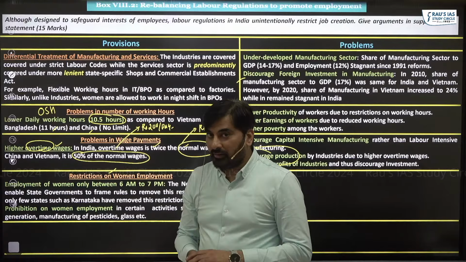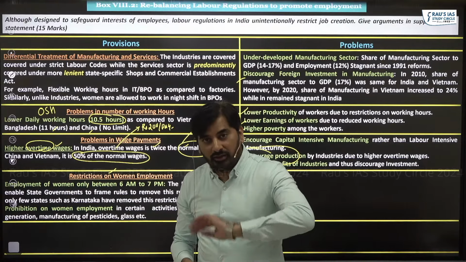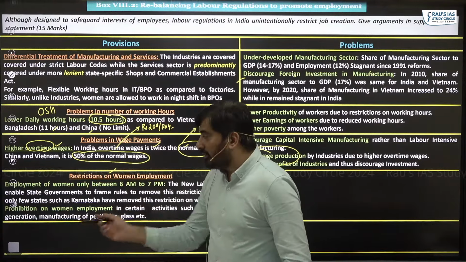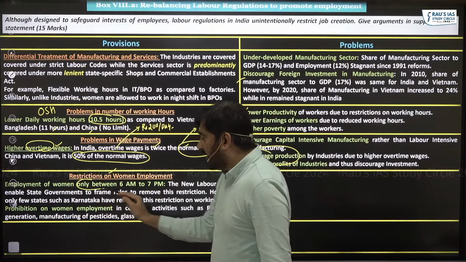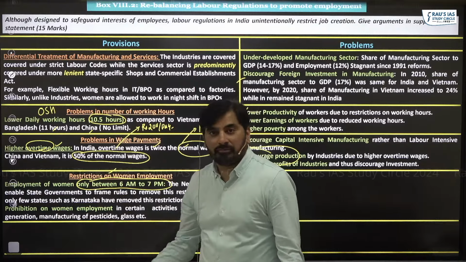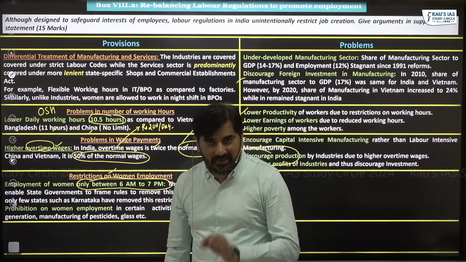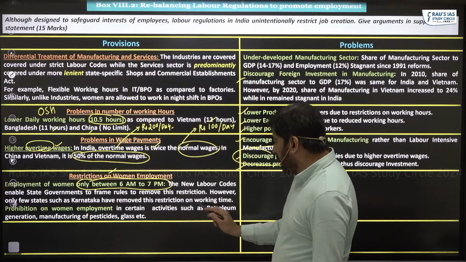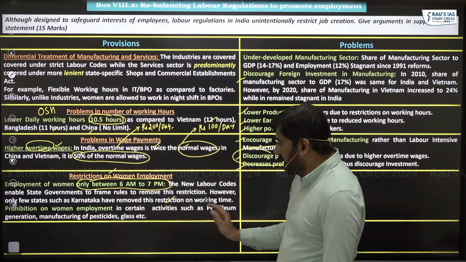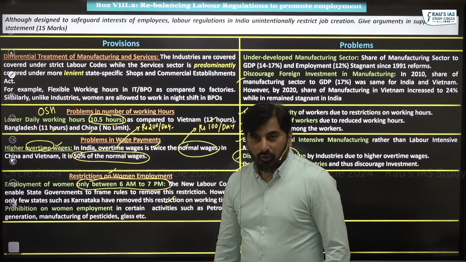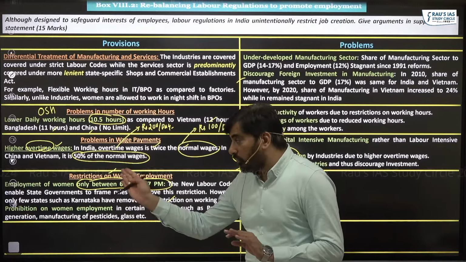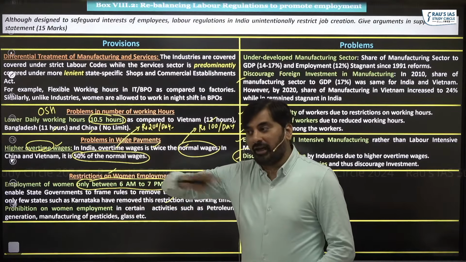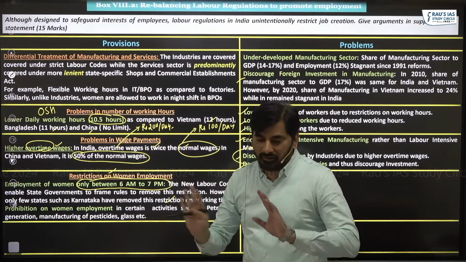But you know what has happened? Most of the state governments have gone back to the previous provision once again, which is that women should work only between 6 a.m. to 7 p.m. Recently, the Karnataka government has removed this restriction on working time for women. Only a few states have removed this kind of restriction. This restriction is there in mostly all other states.